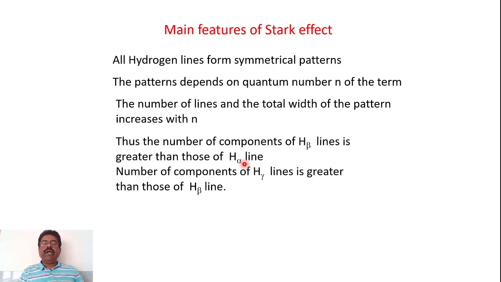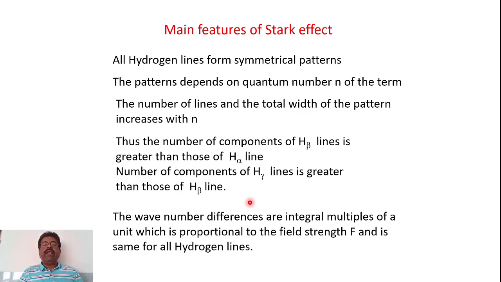So serially, you know that H alpha is the first line, H beta is the second line, H gamma is the third line. So what he observed is that the number of components of the H beta line is greater than those of the H alpha line, whereas the number of components of the third line, that is H gamma, is greater as compared to the H beta line, and so on. So that depends on the n value.